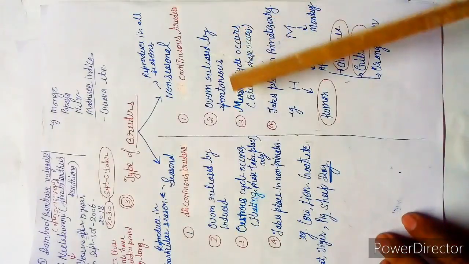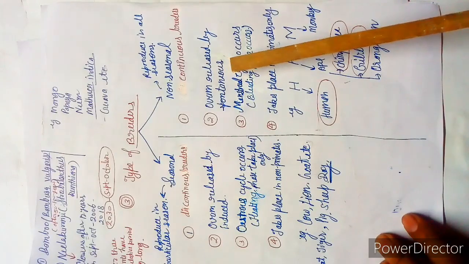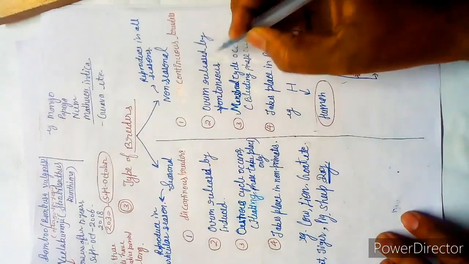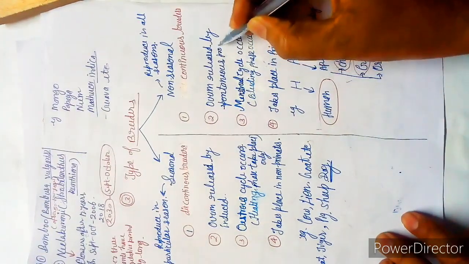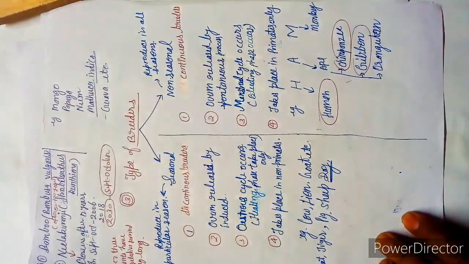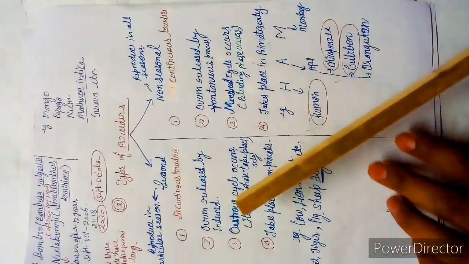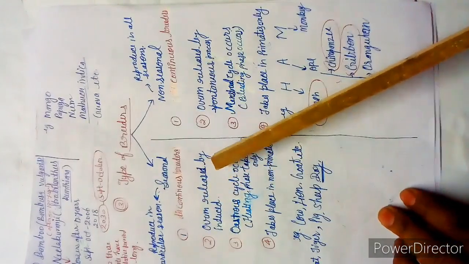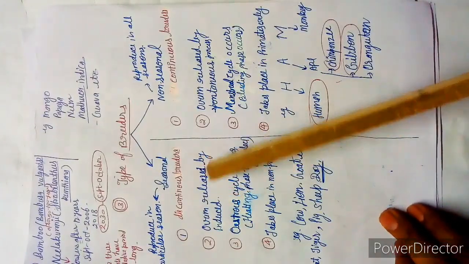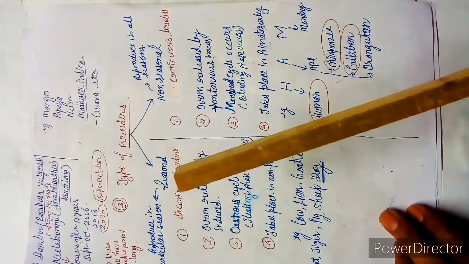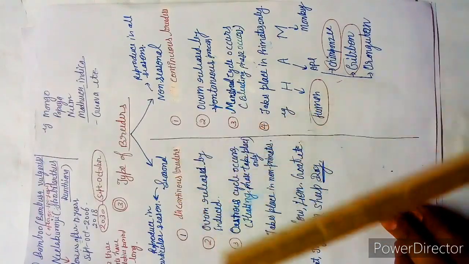Next is the ovum released by spontaneous process. Means ovum are released by spontaneous process, no extra effort is required to discharge the ovum, but here there is an extra effort required to release the ovum, especially in the case of dog, cow, sheep.